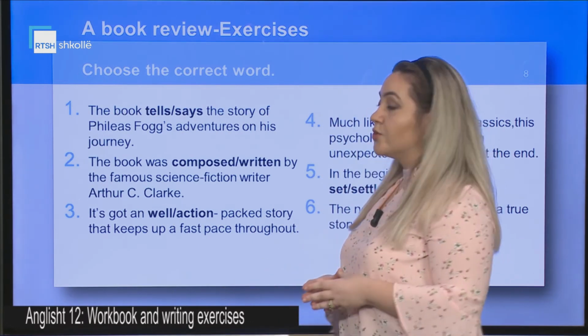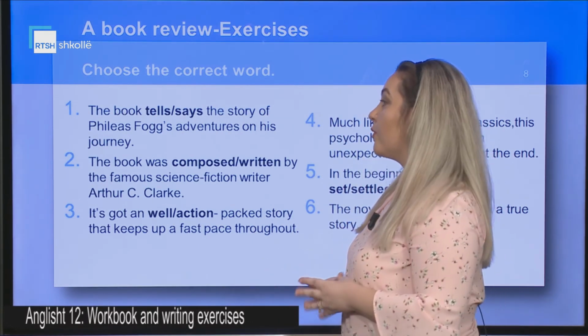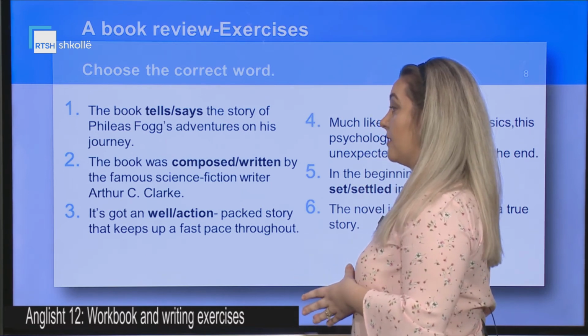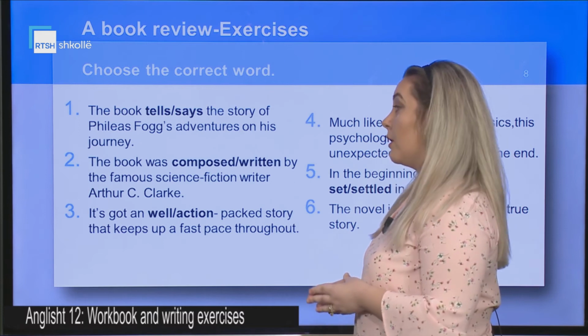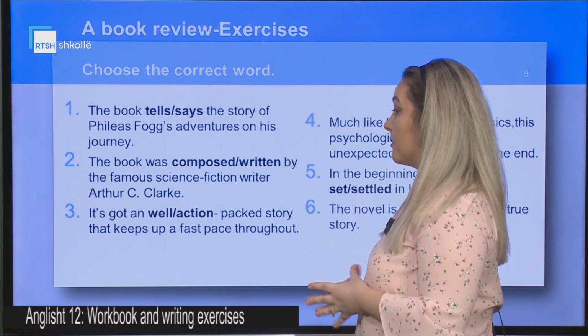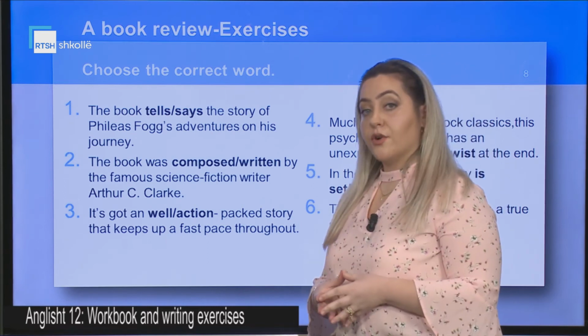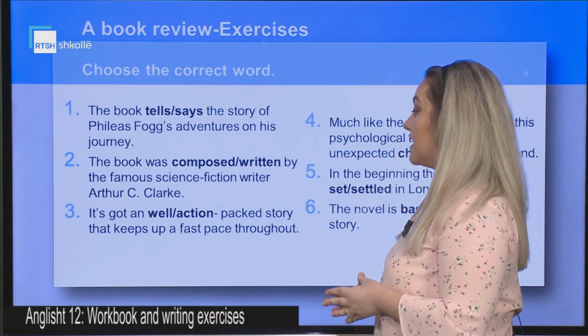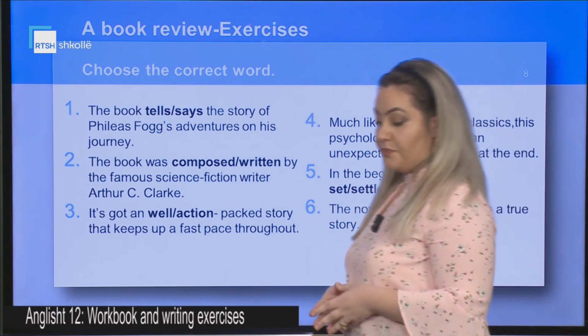Exercises about it. Choose the correct word. The book tells or says the story of Phileas Fogg's adventure on his journey. The second one, the book was composed or written by the famous science fiction writer Arthur Clarke. The third one, it's got a well action-packed story that keeps up a fast pace throughout.